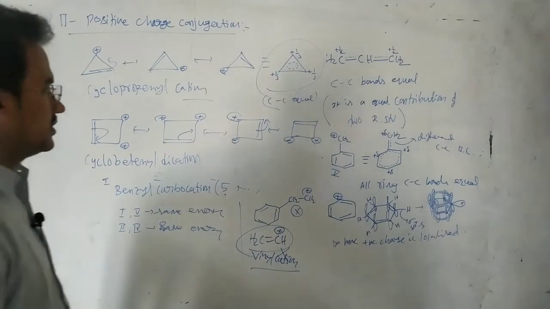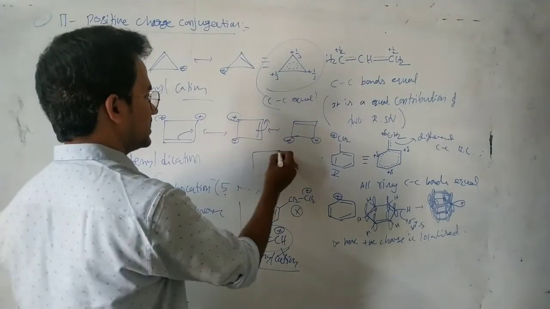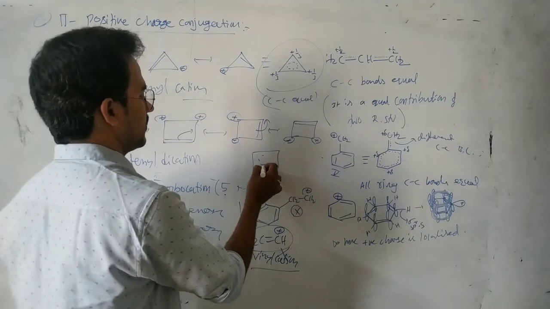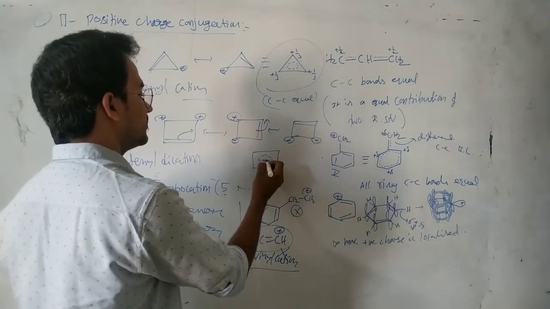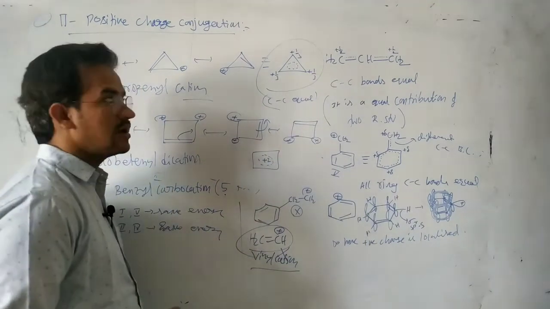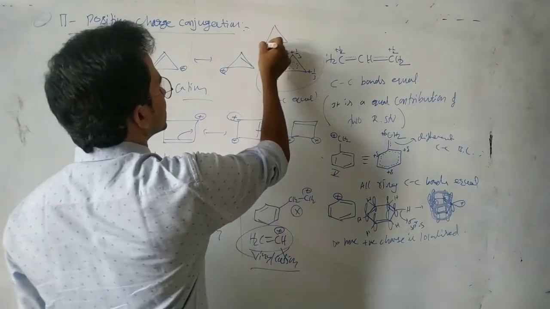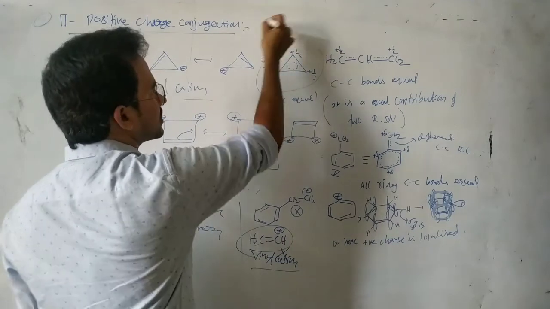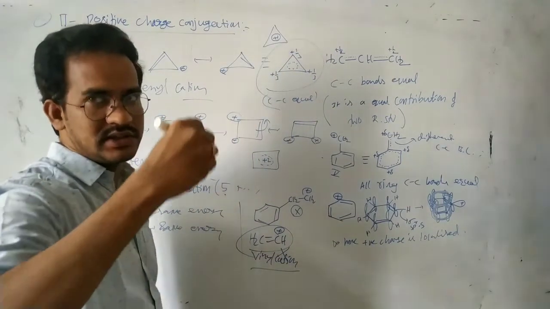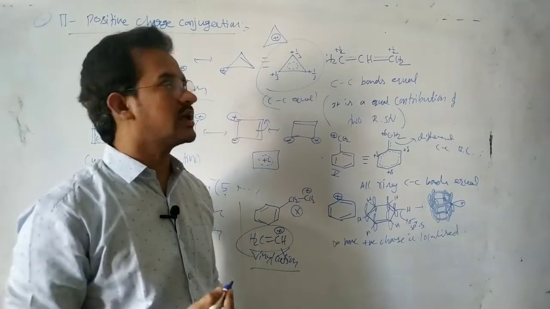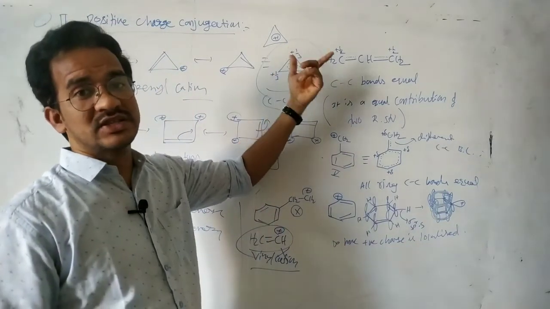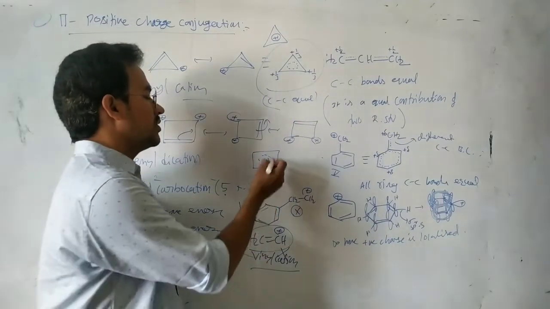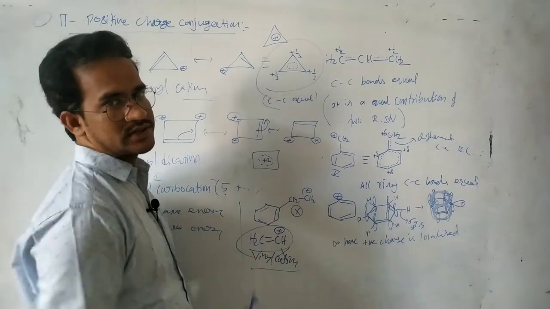Cyclobutenyl dication. So it is a resonance hybrid. Here the plus 2 charge is delocalized totally. So we can write simply like this. And here we can write this one as plus 1 charge delocalized. The circle, as in benzene, indicates delocalization of the electrons. Here also the circle indicates delocalization of electrons with plus 1 charge. Now here, the delocalization of electrons with plus 2 charge.